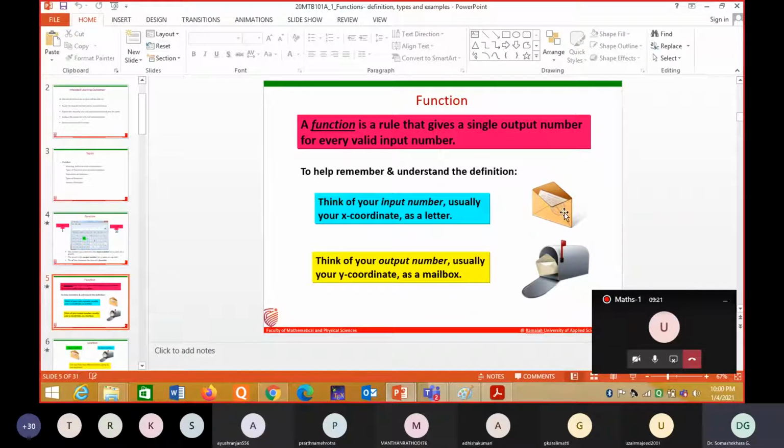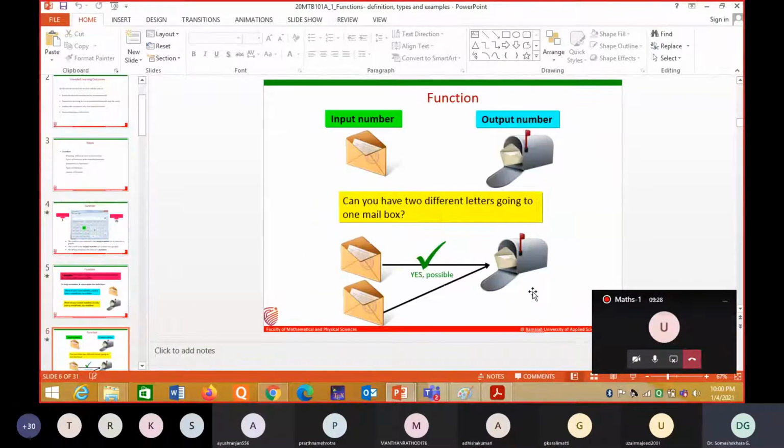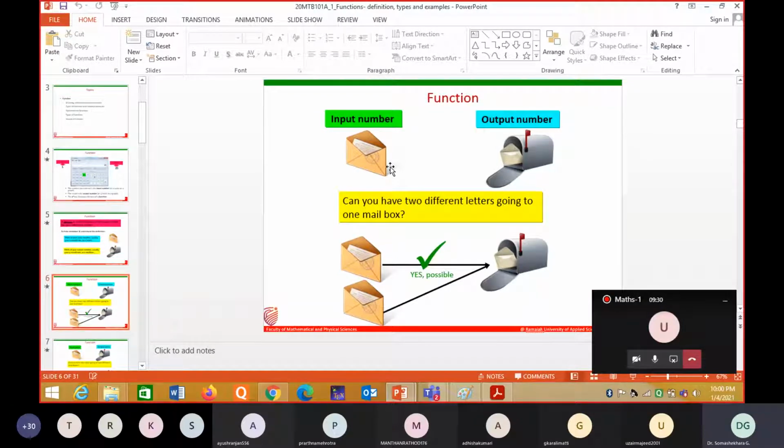Can you have two different letters going to one mailbox? We can put two different letters in one mailbox. That is possible, like two different values in the domain having one image.